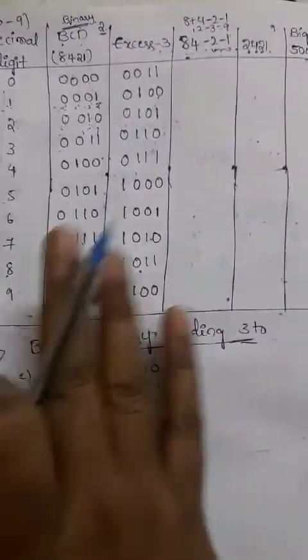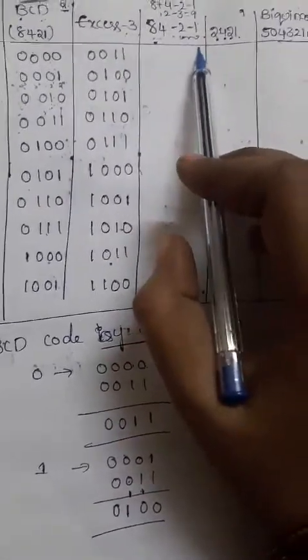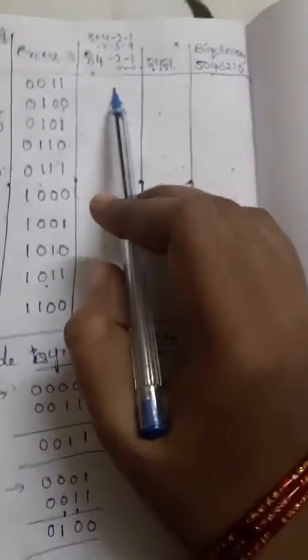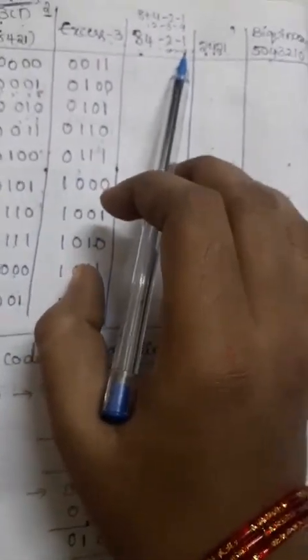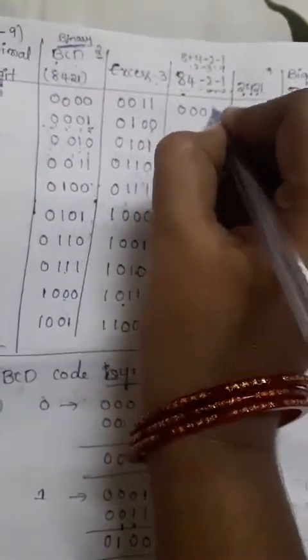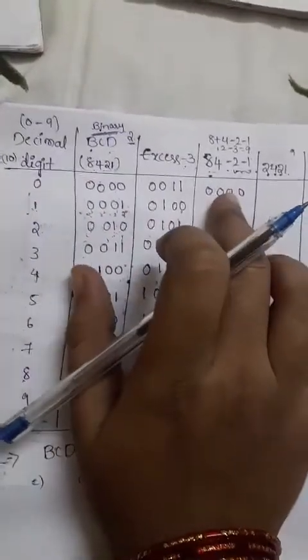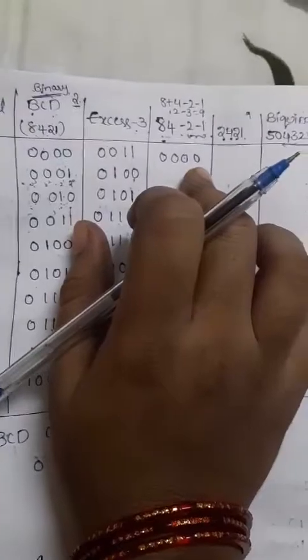Okay, and now coming to the next one, that is nothing but 84 minus 2 minus 1. So how to implement this one? If I want to convert 0 for the 84 minus 2 minus 1 code, obviously each digit is multiplied with 0. Remember the point, each digit is multiplied with 0, then we'll get obviously zeros. So for this 0 of decimal digit, the value becomes 0000.